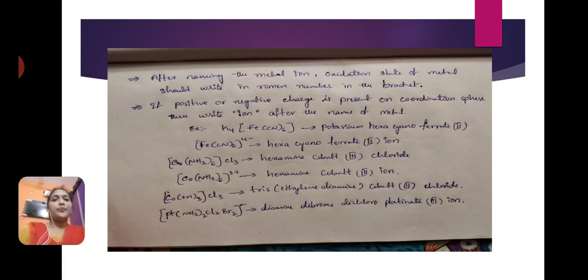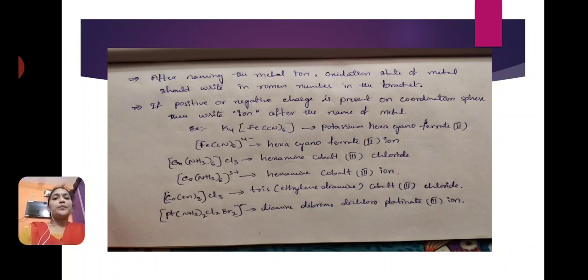Next, after naming the metal ion, the oxidation state of the metal should be written as a Roman number in the bracket. If a positive or negative charge is present on the coordination sphere, then write ion after the name of the metal.